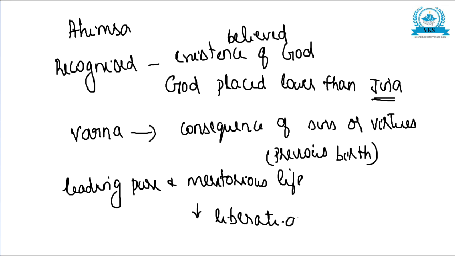This was the concept of Vardhamana Mahavira. If you lead a pure and meritorious life, a lower caste person can achieve liberation.